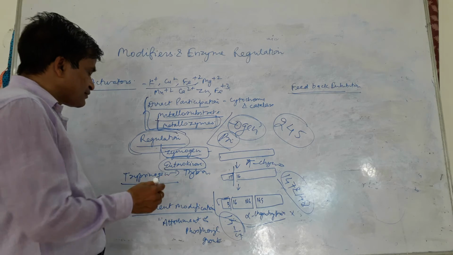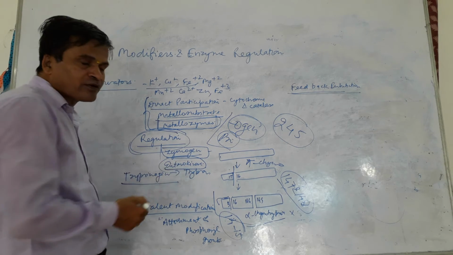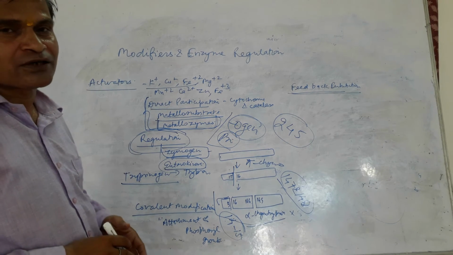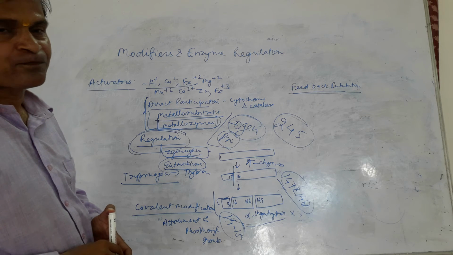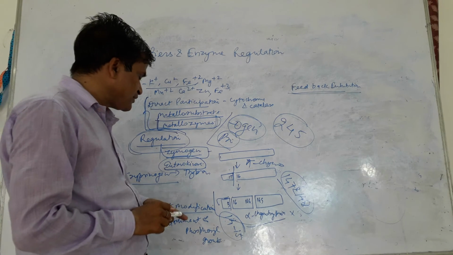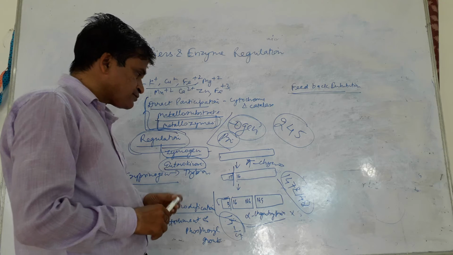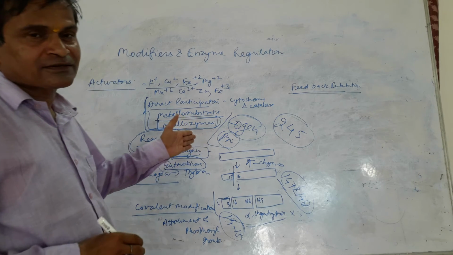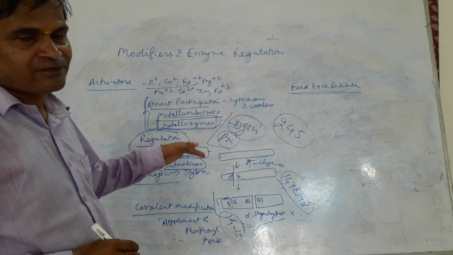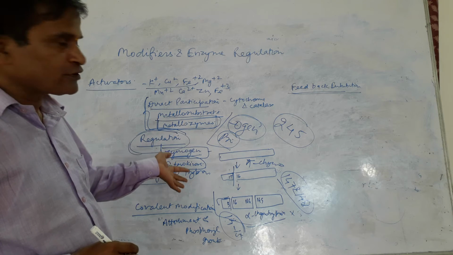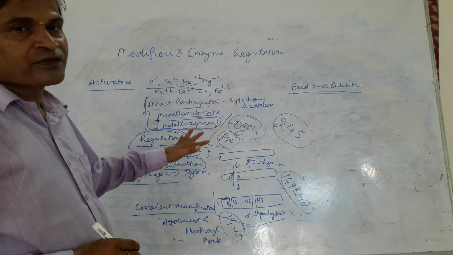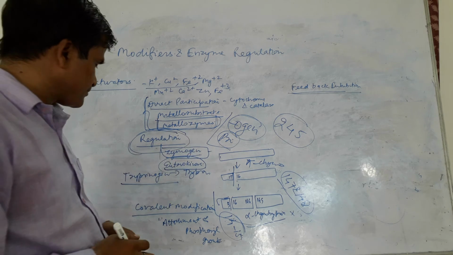HCl cleaves the pro sequence of the pepsinogen to form the activated form of the enzyme pepsin. So zymogens are enzymes synthesized in inactive forms, and they are activated when required.